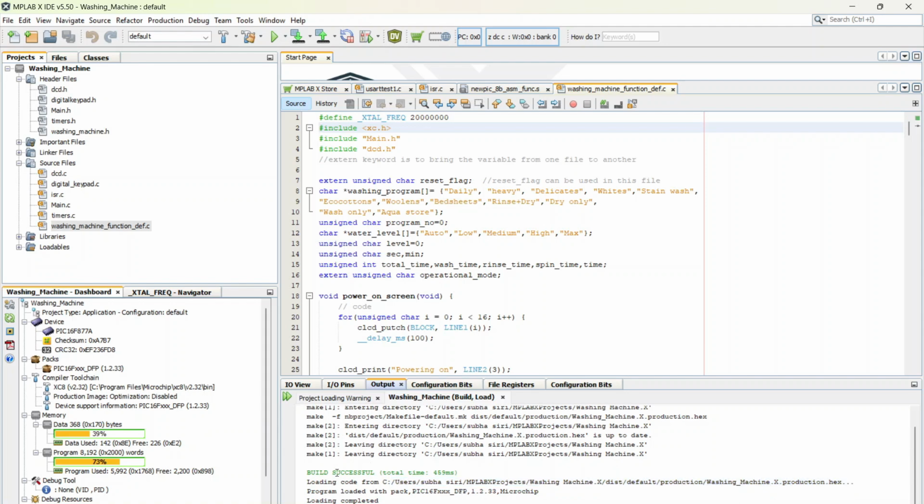If we don't get build successful, then there are some errors in our code. If you rectify that, it will get build successful and it generates a hex file. Now let's go to the PICSim lab.